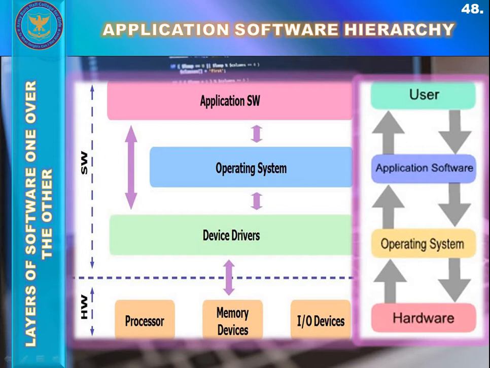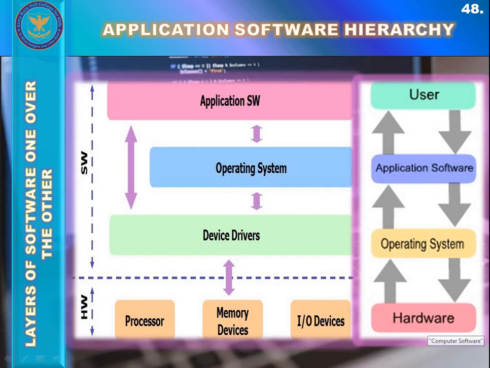Below the user there is application software. The user is actually working with and using these application softwares. These application softwares are running on the platform of the operating system, and the operating system lies above the hardware, which means the operating system is acting as an intermediate between the application software and the hardware.